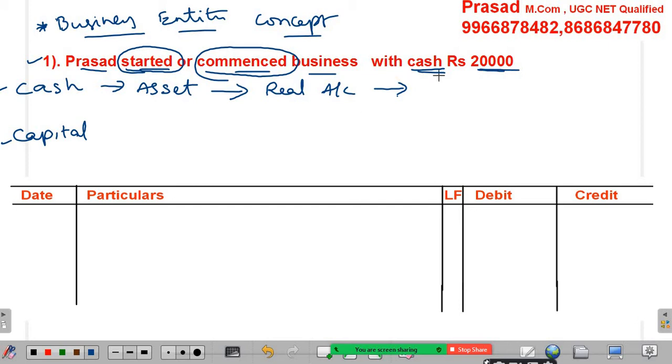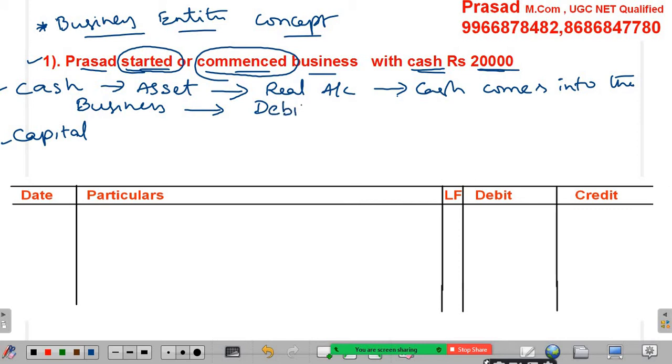As per this transaction, cash comes into the business, so as per the real account rule, when an asset comes in, it should be debited.